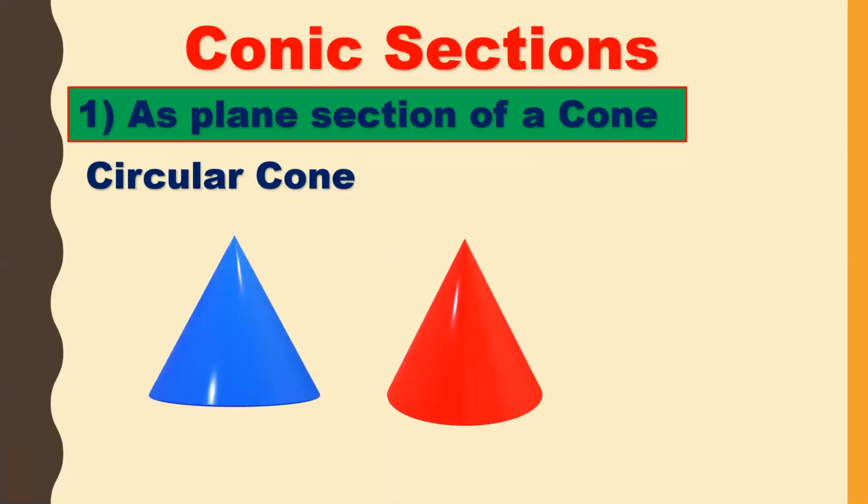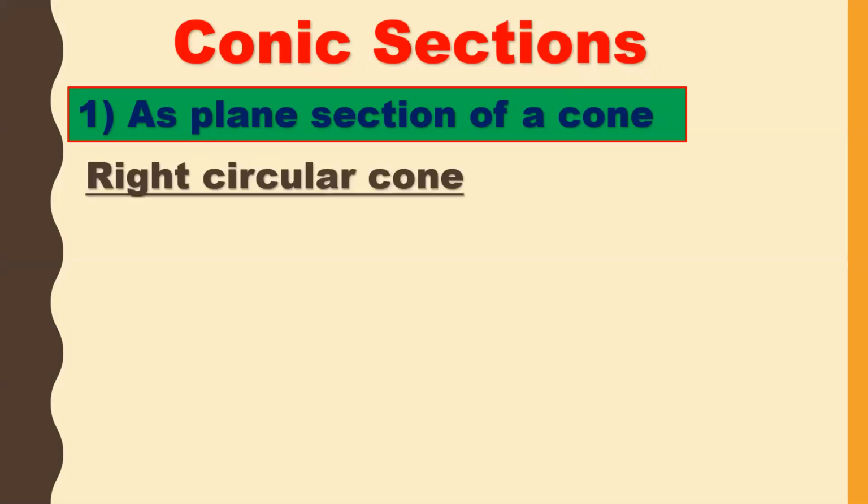Now to define a plane section of a cone, we need a double napped right circular cone. For that, we have seen what a circular cone is. As students, you already know what a cone is, as you studied in previous classes. Just for revising, we are showing you what a circular cone is, what a right circular cone is, and what a double napped right circular cone is. The cone which has a base that is a circle is called a circular cone.